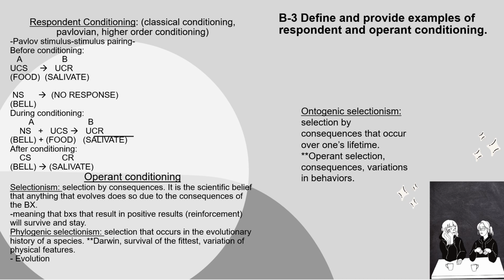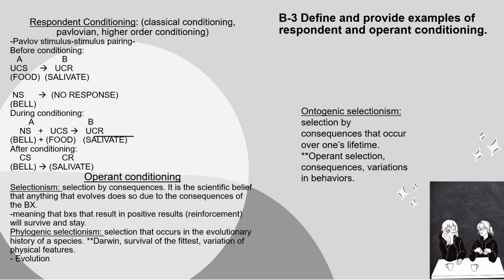Section B3, define and provide examples of respondent and operant conditioning. Respondent conditioning is also known as classical conditioning, Pavlovian, higher order conditioning, stimulus-stimulus pairing. Just keep those other names in mind.